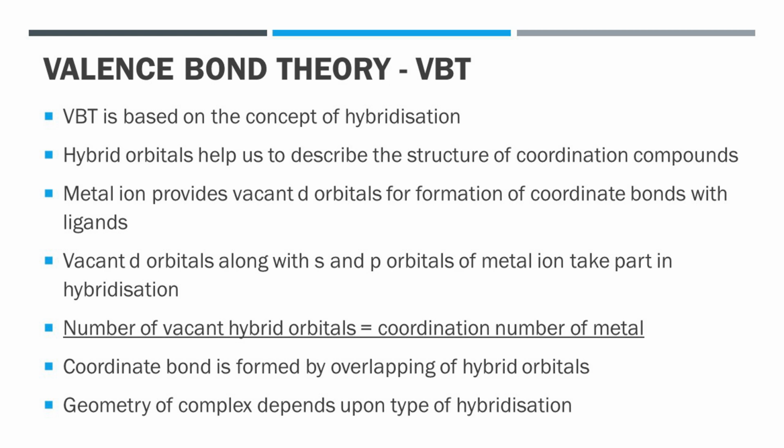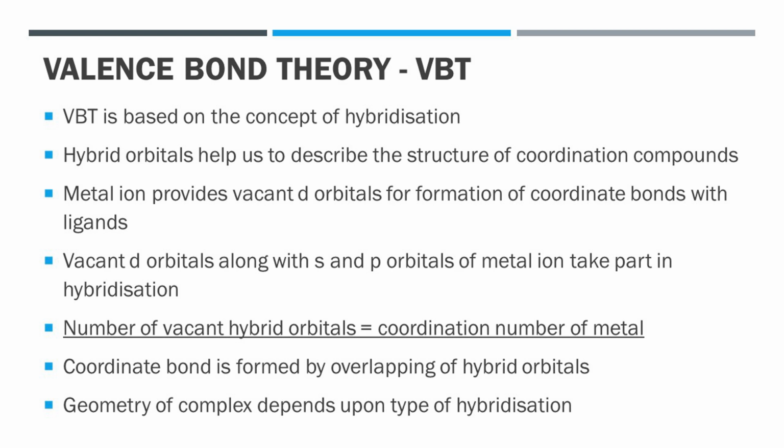Next point is when inner orbitals, that is (n-1)d orbitals in transition metal atom or ion hybridize, then the complex is called inner complex. And when outer orbitals, that is nd orbitals hybridize, then the complex is called as outer complex.